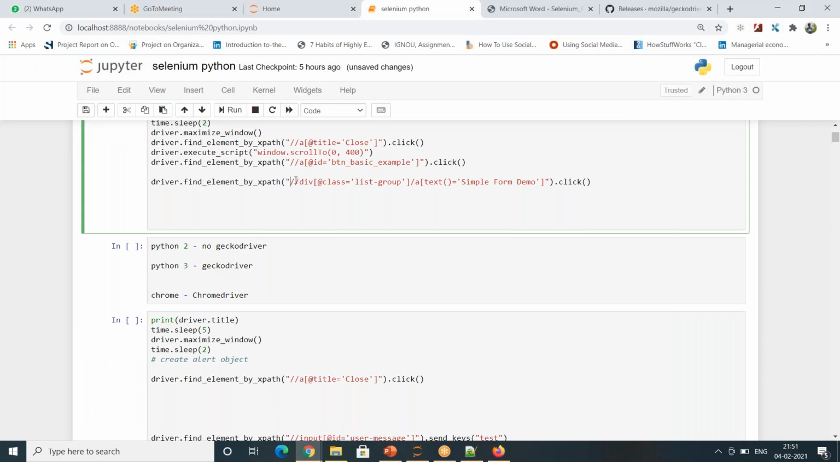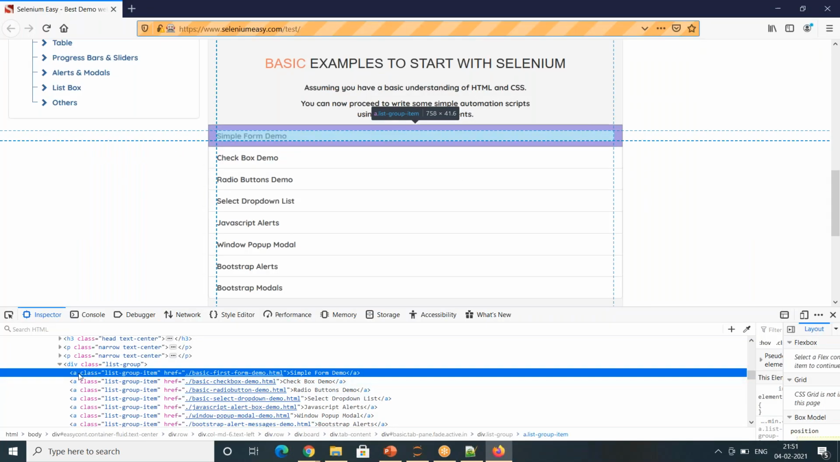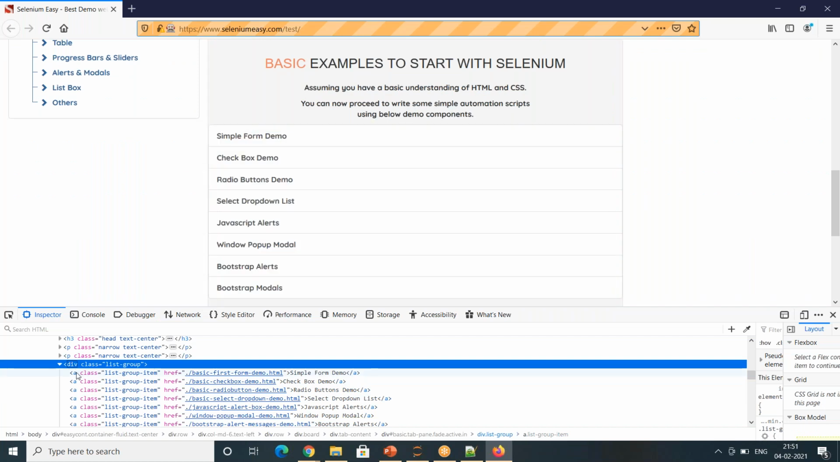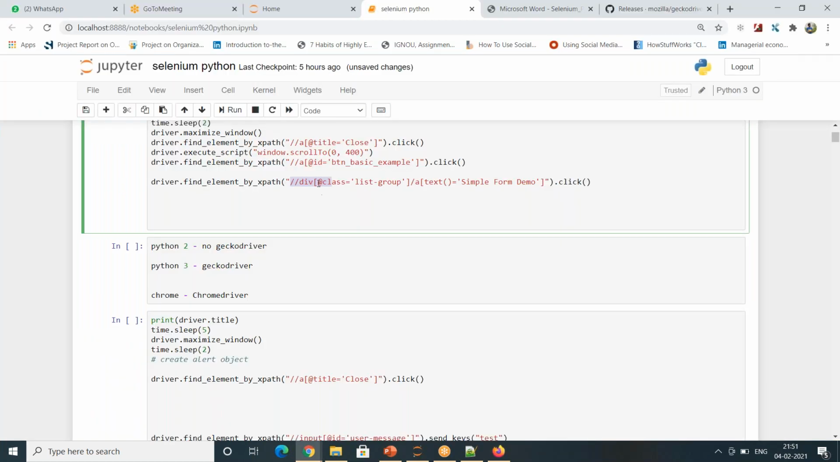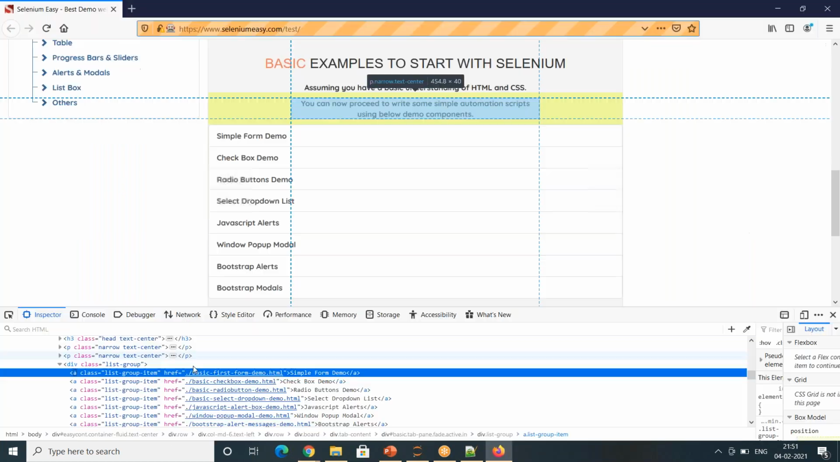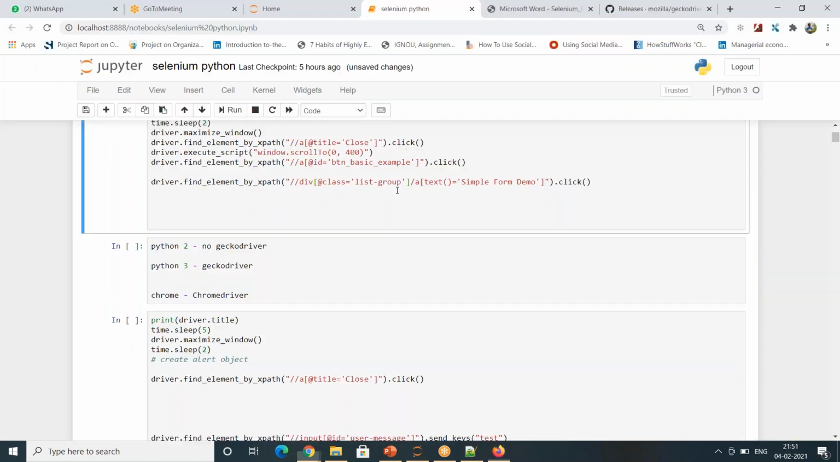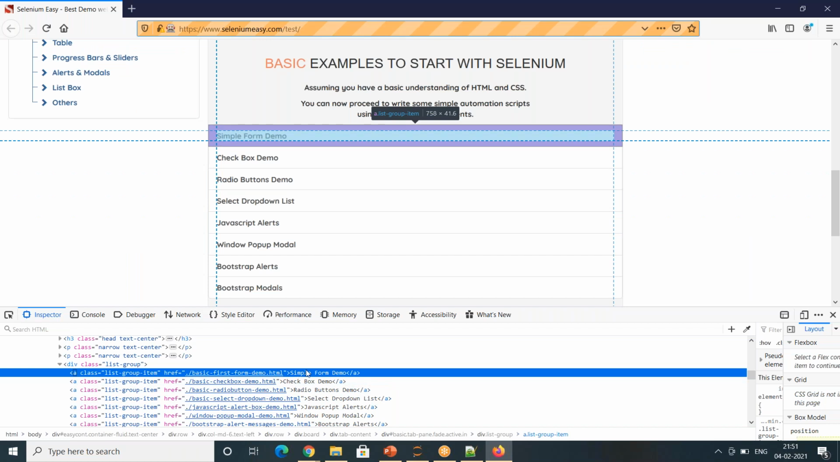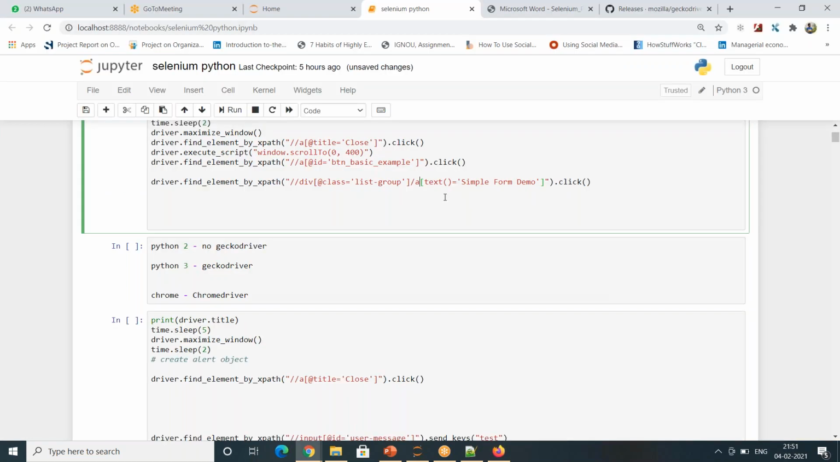If you see my XPath, it is div class. Under div, there is a class. Under div, list group. Under this list group, I am going for a class. Within that, I am taking text of simple form demo. So I am combining the previous node along with the current node of A.